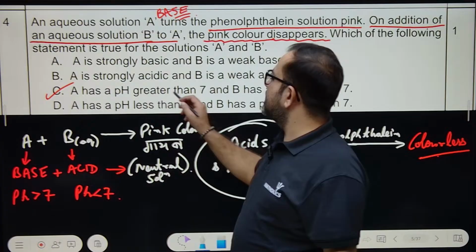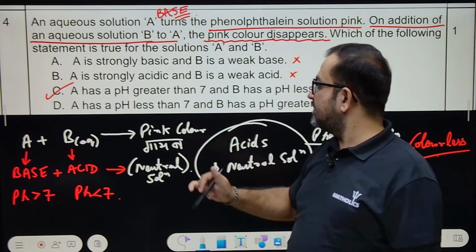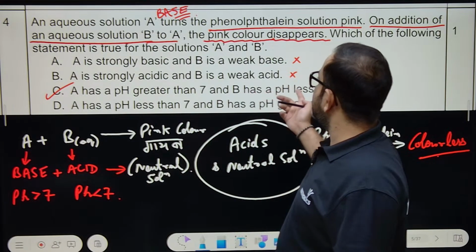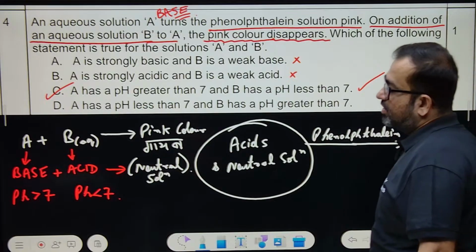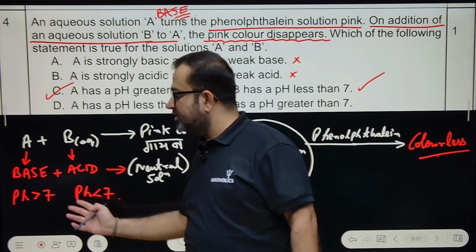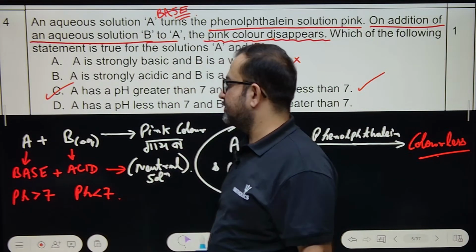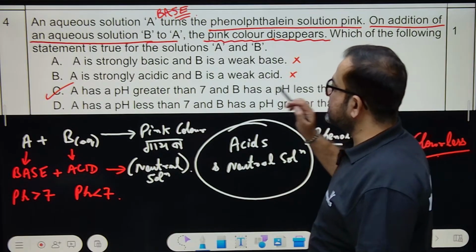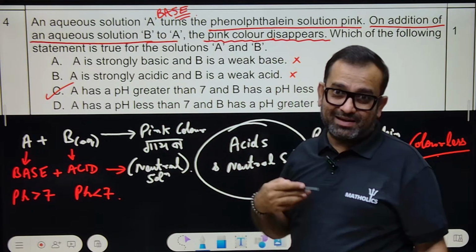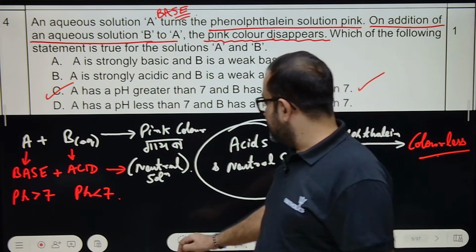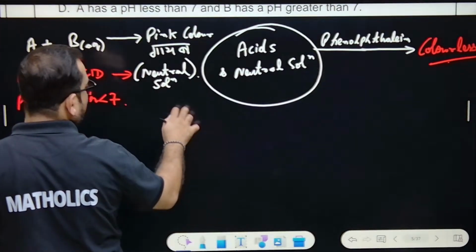A has a pH greater than 7. Bases have pH greater than 7. And B has a pH less than 7. Yes, because acids have pH less than 7 and bases have pH greater than 7. So option C is correct. A has a pH less than 7? No, A is basic. Bases always have, write down.